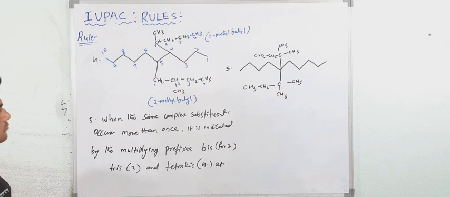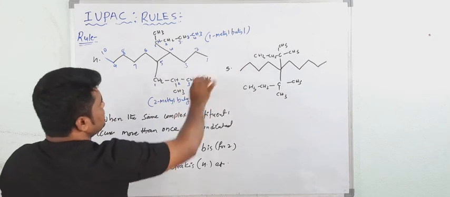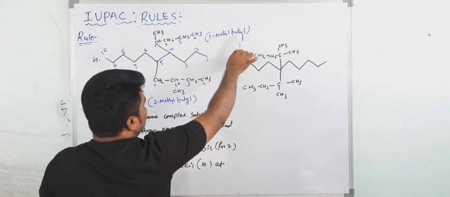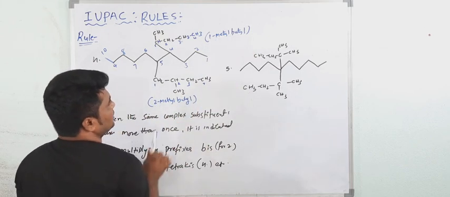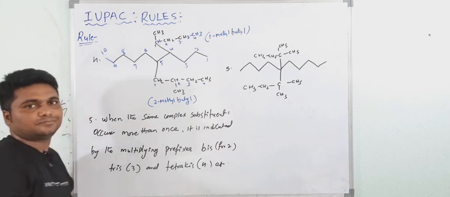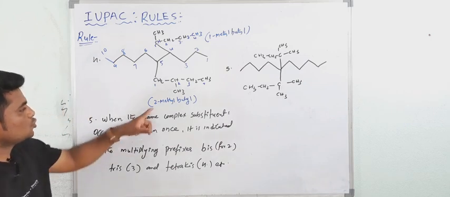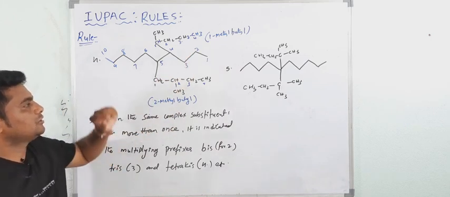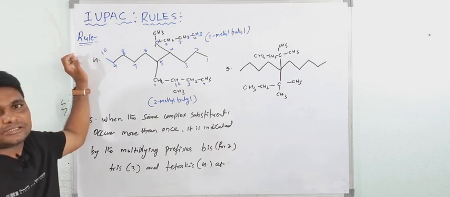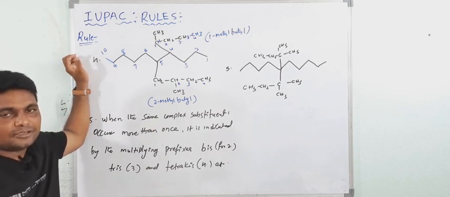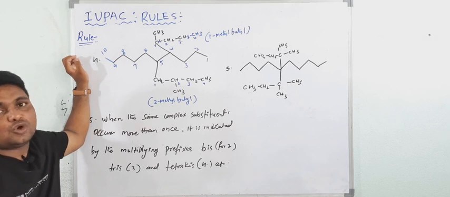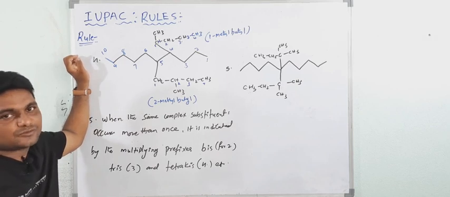Okay, now here see, both substituents have the same name. This is 1 methyl butyl and this is 2 methyl butyl. So which will come first here? This is 2 methyl butyl, that is 1 methyl butyl. So when two complex substituents are there, then the complex substituent having the lower locant will come first.